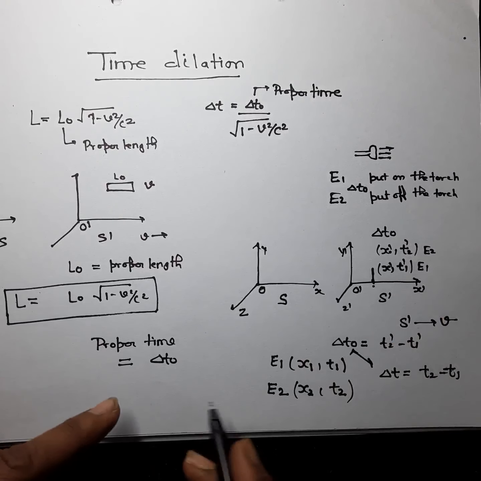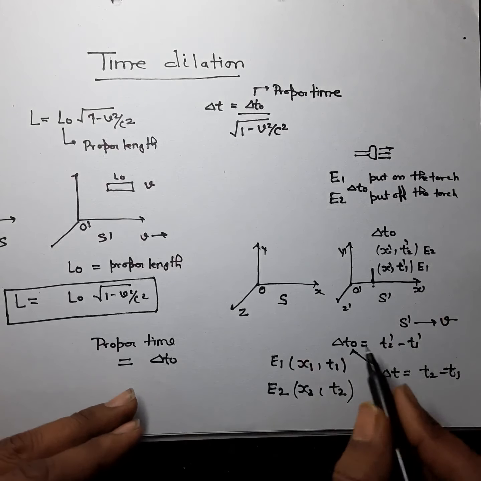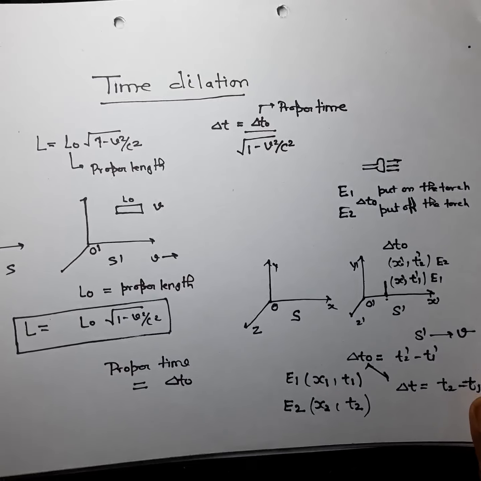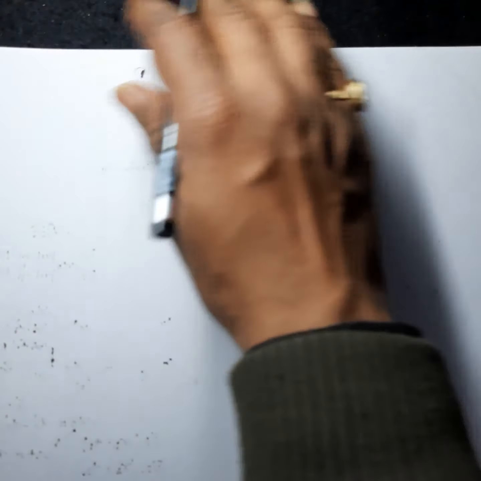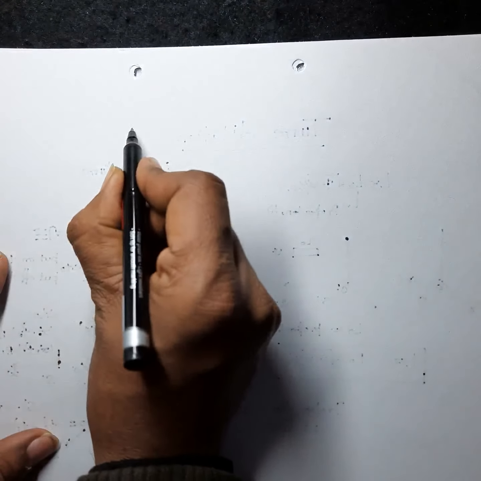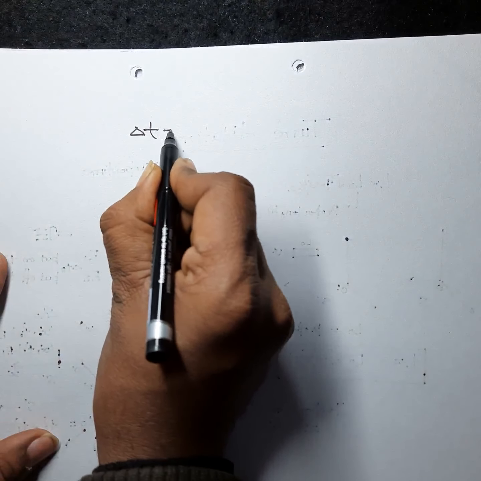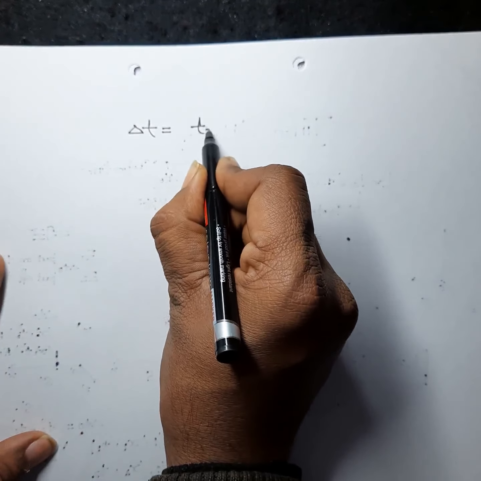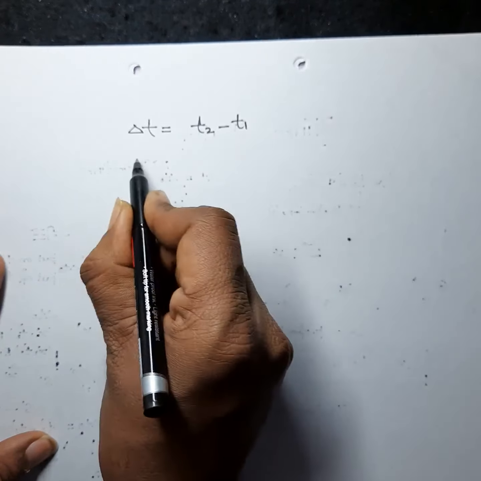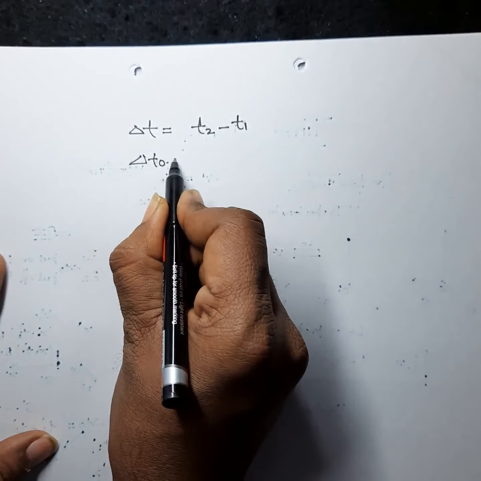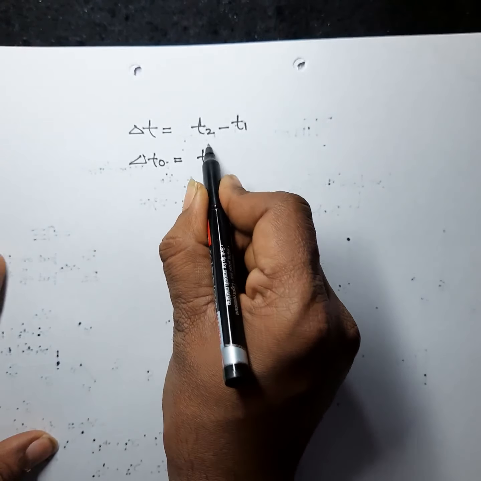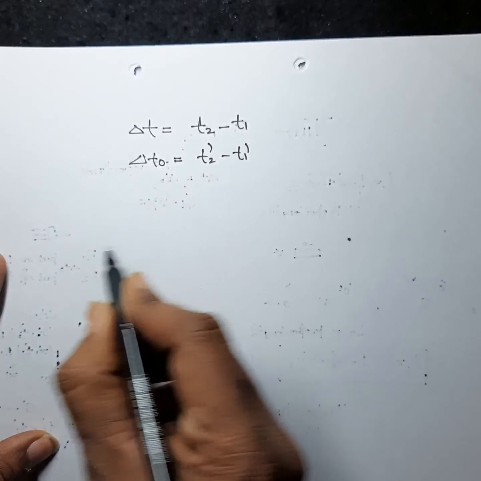Now I have to establish the relation between these two. So how will I do it? Let's see again. What was delta t? We have delta t is equal to t2 minus t1, and delta t0 is equal to t2 dash minus t1 dash.